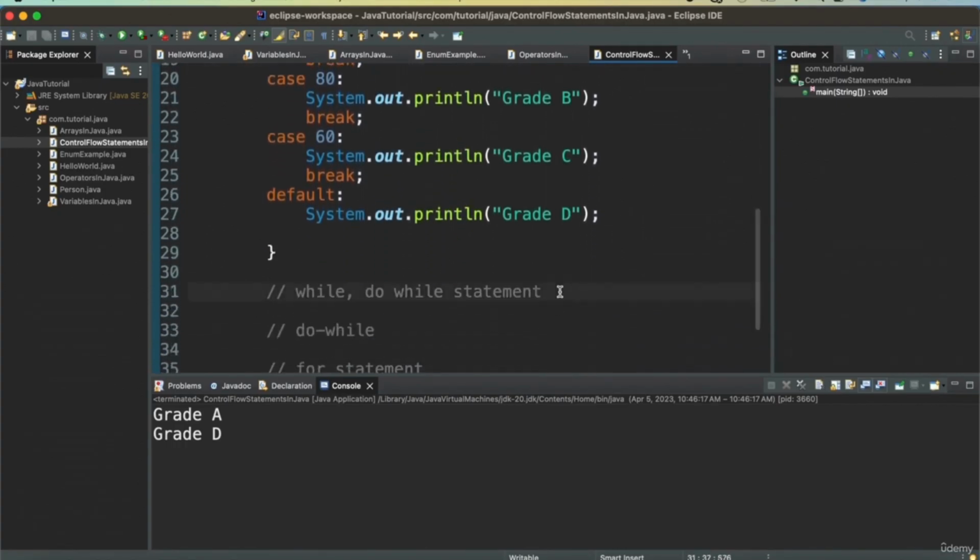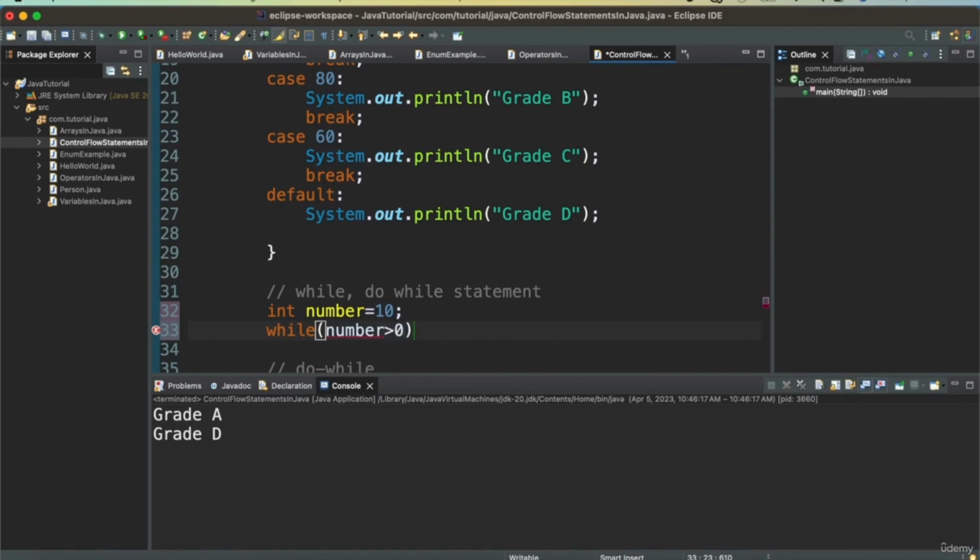Now let's see how we can use while and do while statements. The while statement is very simple. So if you have an integer number equal to 10, this is how you start the while statement. While, then there will be a condition.